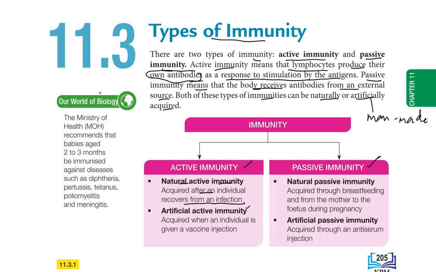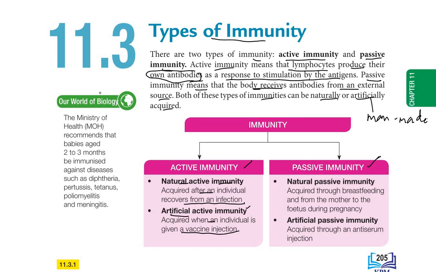Artificial active immunity is acquired when an individual is given a vaccine injection. So vaccine injection is artificial active immunity. It is artificial because it is not natural, we have to take the injection, but this vaccination is active immunity. Later we are going to see more about this.